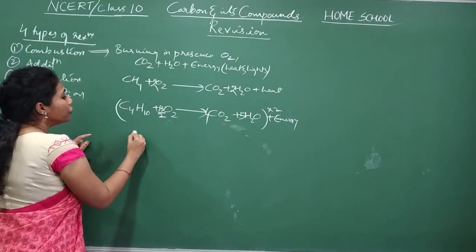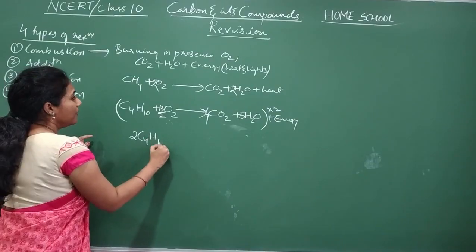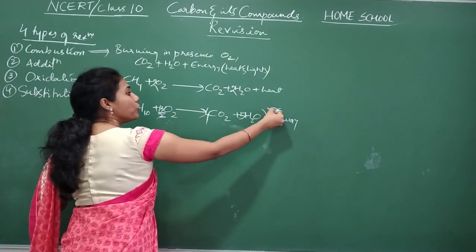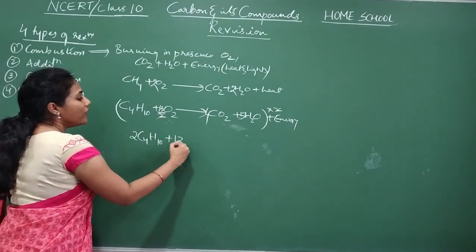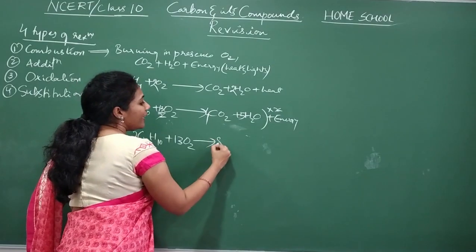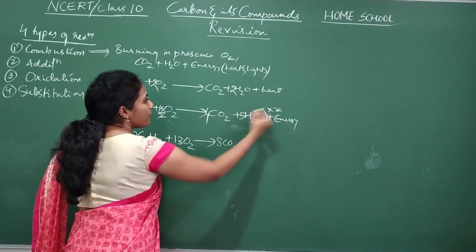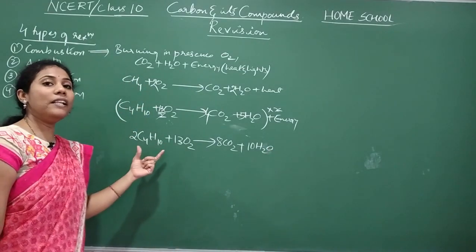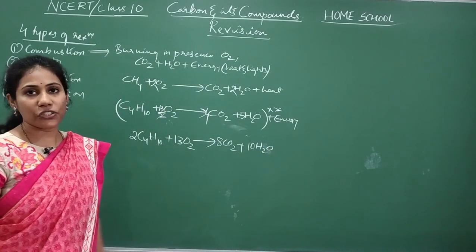This will become 2C4H10 plus 13 by 2 into 2, this 2 gets cancelled, you will get 13O2, giving you 2 fours are 8 CO2 plus 5 twos are 10 H2O. This is a simple way of balancing such reactions.